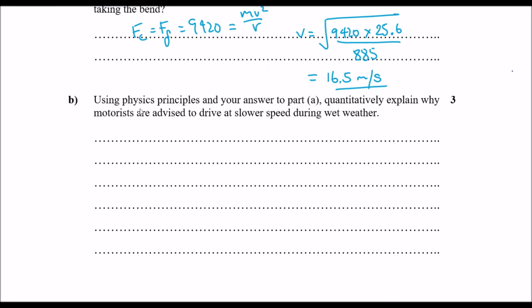Question B, it says using physics principles, answer your answer to question A quantitatively. Okay, so again, using explanations and calculations, explain why motorists are advised to drive at a lower speed during wet weather. Okay, so in wet weather, we know that friction on the road is decreased. So friction on road decreases.